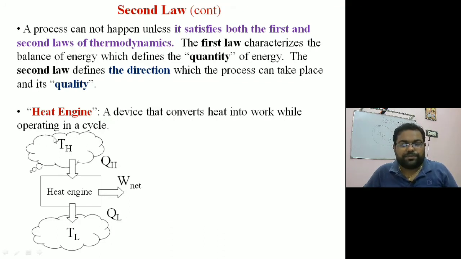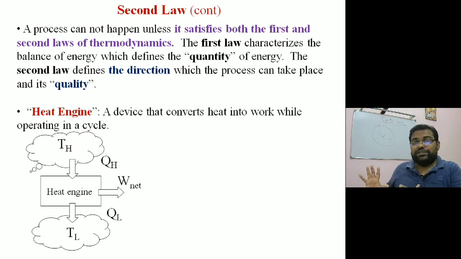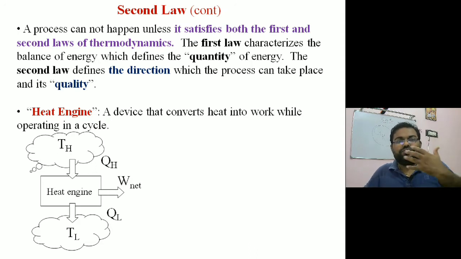Here is a high temperature body and this is a low temperature body, and in between is a cyclic device that we are basically using to convert heat into mechanical work. So there is a heat input to the engine, and there is a heat output from the engine. Why is there an output? Because we are not able to convert the entire heat coming into the engine into mechanical work. So the unused heat needs to be rejected in order to start a new cycle. That heat is coming out to the surroundings, going to the surroundings at a lower temperature, and we get the mechanical work out.